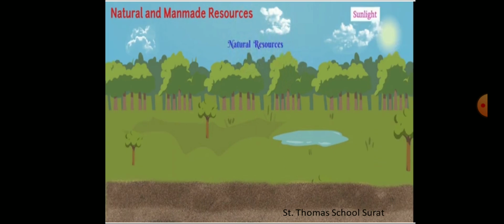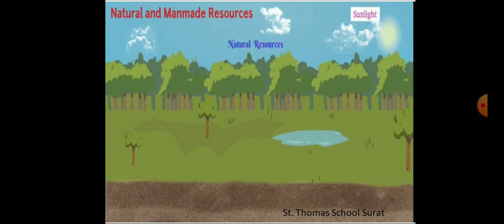We use various materials to fulfill our basic requirements. Dear students, some of these are found in nature, while many others are man-made. Understood? So these are natural and man-made resources. See, we use air for what purpose? To breathe, isn't it?